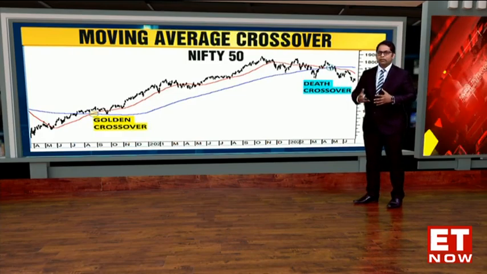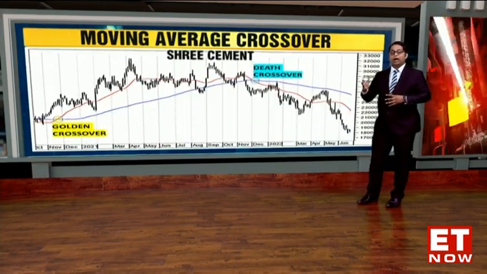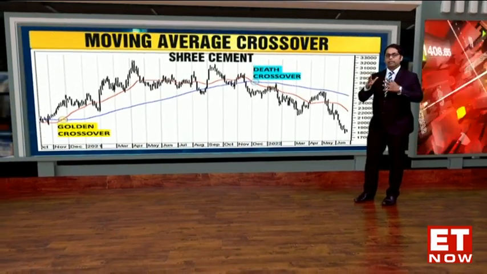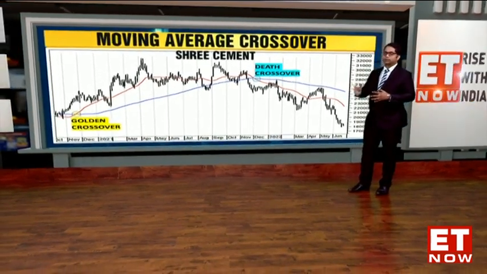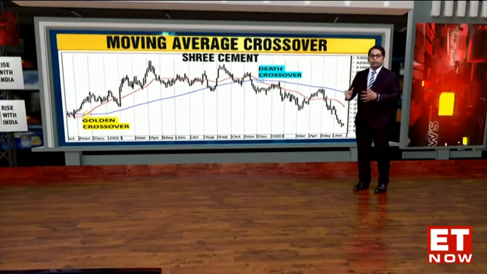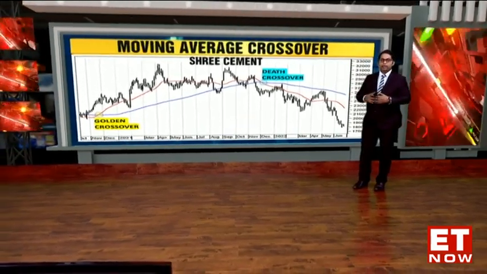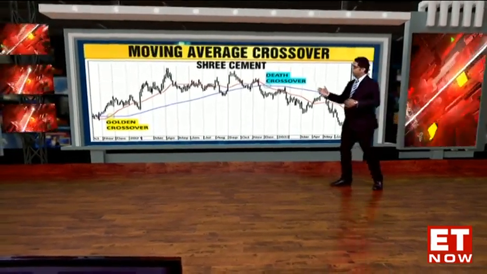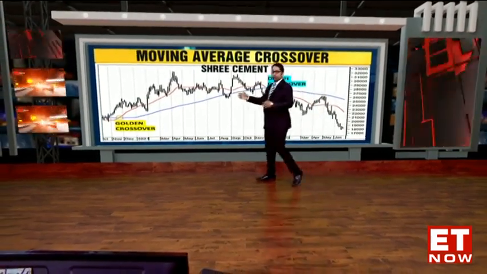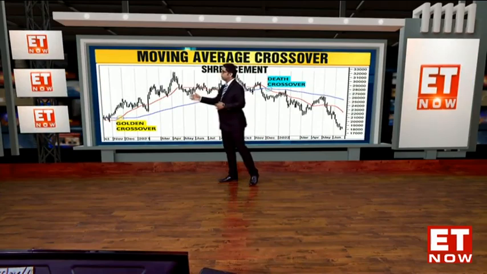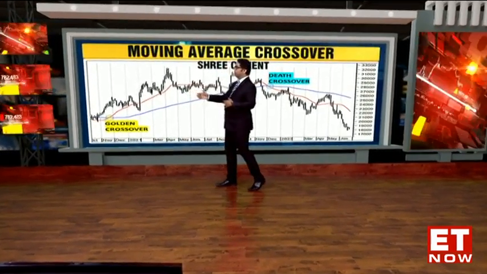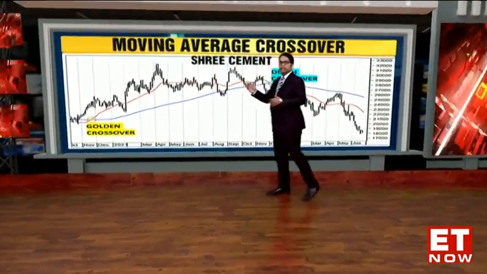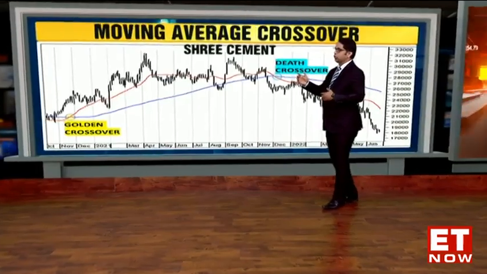We'll look at one more example in terms of stock patterns and charts, how the prices beforehand give an indication that a negative trend has started in the stock. This is a chart for Shree Cement. It's been one of the more formidable Nifty 50 names as well as from the cement pack. But look at what happened over here. Shree Cement gave a golden crossover in the second half of 2020. In fact, it was one of the last cement stocks to actually provide a breakout. The stock moved up significantly, giving returns of more than 40% in a short span of time.